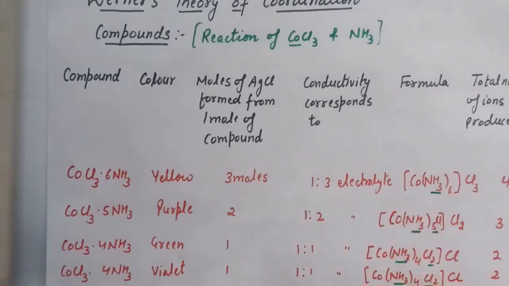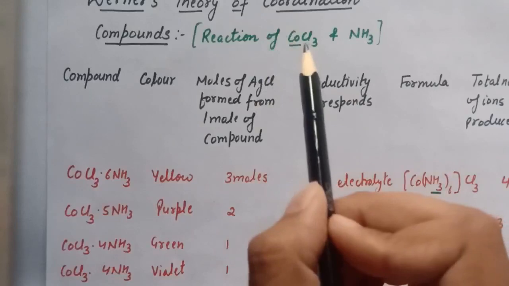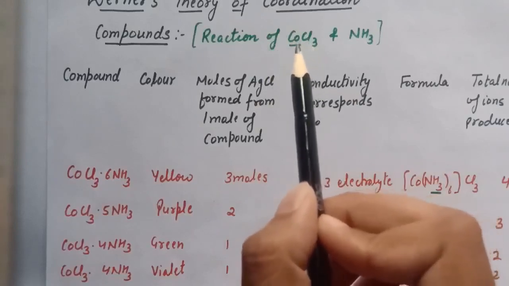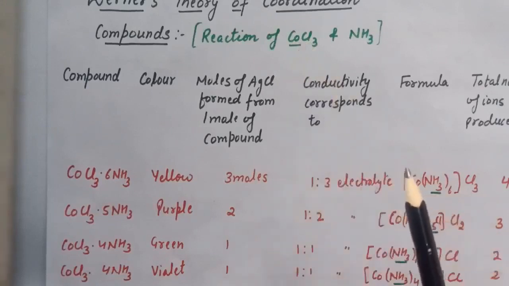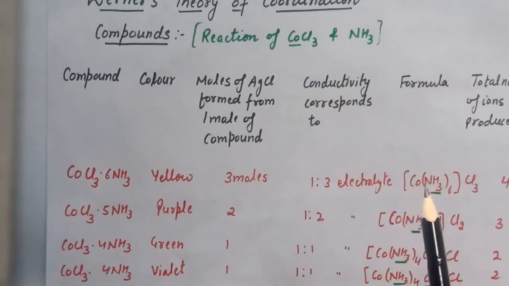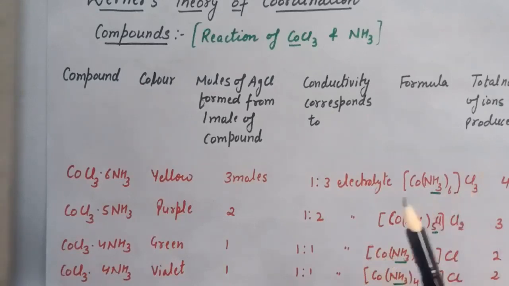So from here he explained 2 terms, primary valency and secondary valency. That is, in simple compounds like cobalt chloride, valency of cobalt is 3, and this he termed as primary valency. And the part which is enclosed in the bracket in these formulas, that is in first case it is [Co(NH3)6], and in second case [Co(NH3)5Cl], in third it is [Co(NH3)4Cl2]. So the part enclosed in the square bracket is non-ionizable, and he termed these as secondary valencies.